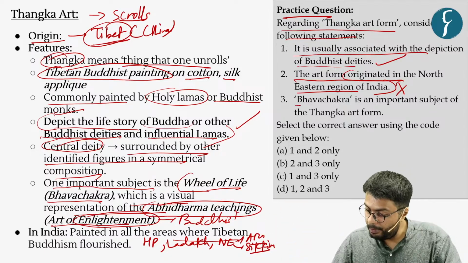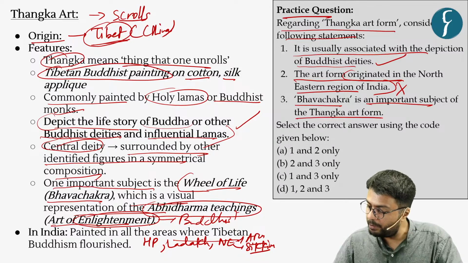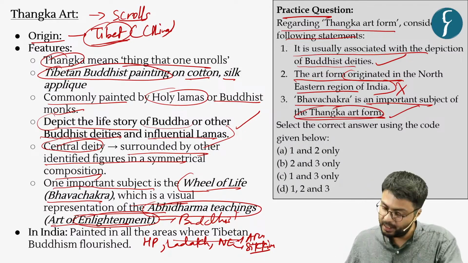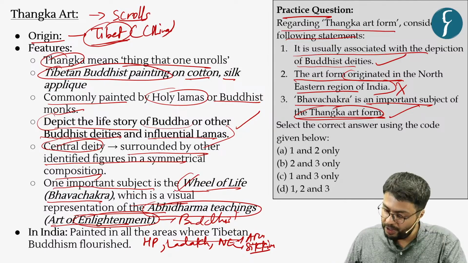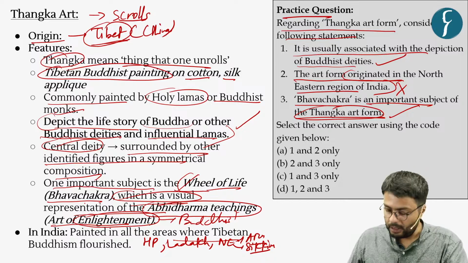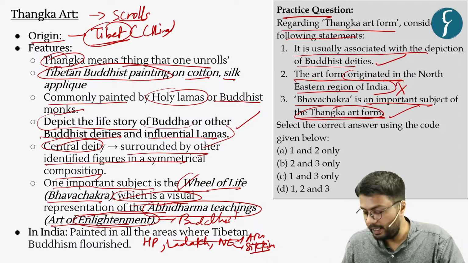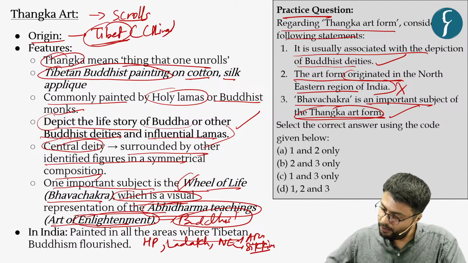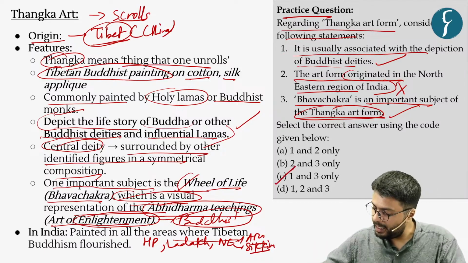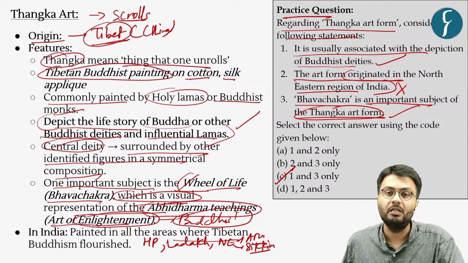Now the third statement, Bhav Chakra, it is an important subject of Thangka art form, which you can see is correct, as this Bhav Chakra highlights the wheel of life, which is a form of visual representation, highlighting the art of enlightenment, which is central to the Buddhist philosophy. Now as the first and third statements are correct, hence option C is the right answer to this practice question.